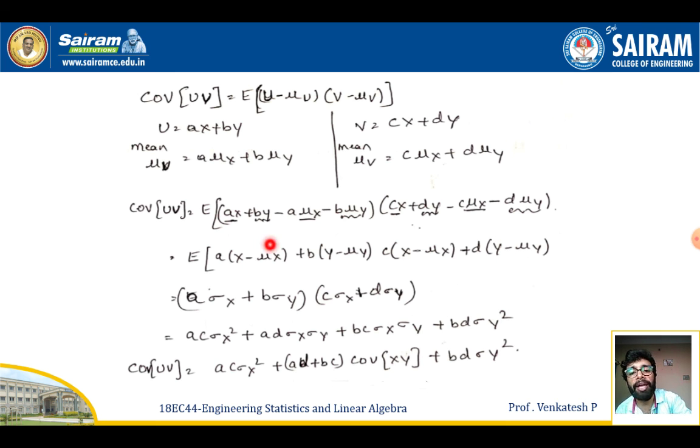So I can replace these deviations with sigma X and sigma Y. I get the equation a sigma X plus b sigma Y into c sigma X plus d sigma Y. On multiplying this out, I get ac sigma X square, plus ad sigma X sigma Y, plus bc sigma X sigma Y, plus bd sigma Y square. From this I can take sigma X sigma Y as a common factor, and sigma X sigma Y is nothing but the covariance of X and Y. So the covariance of UV will be equal to ac sigma X square plus (ad plus bc) covariance of XY plus bd sigma Y square.